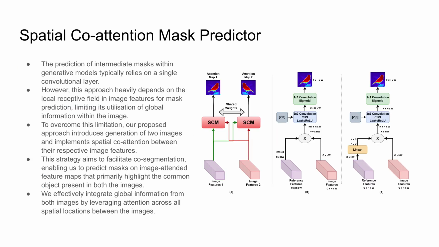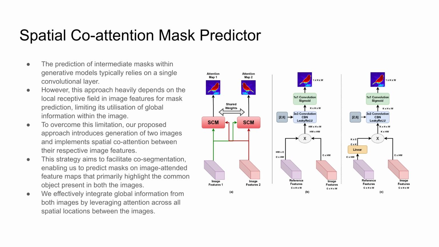Spatial co-attention mechanism. The prediction of intermediate masks within generative models typically relies on single convolution layers. These approaches are similar to CBAM models. However, such approaches heavily depend on local receptive fields in image features for mask predictions, limiting their utilization of global information within the image. To avoid this limitation, our proposed approach introduces generation of two images and implements spatial co-attention between their respective image features.